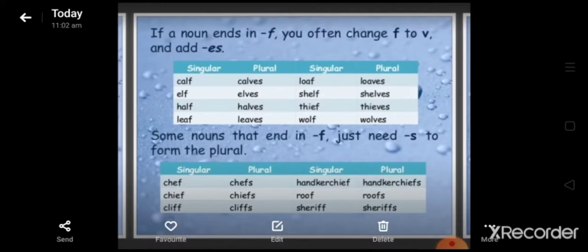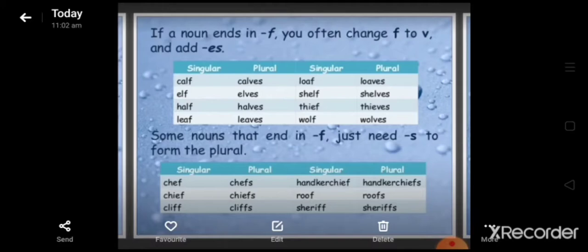So always remember this. Here you can see in the slide, singular is written calf, and in the plural we are removing F and putting V, calves. Elf, elves. Half, halves. Leaf, leaves. Loaf, loaves. Shelf, shelves. Thief, thieves. Wolf, wolves. Some nouns that end in F just need S to form the plural.